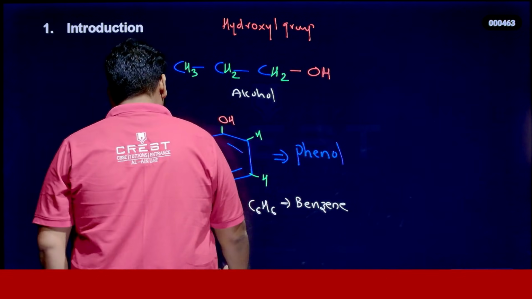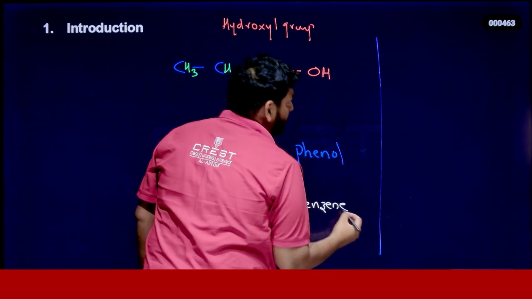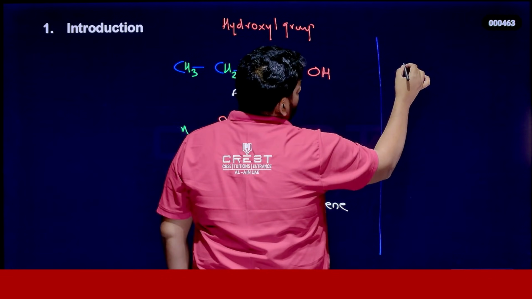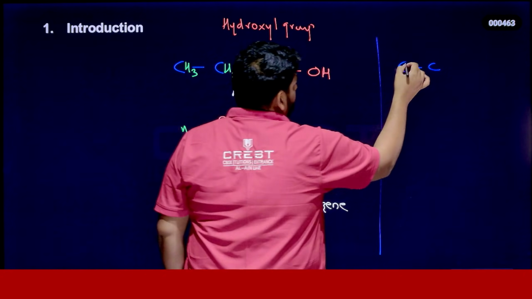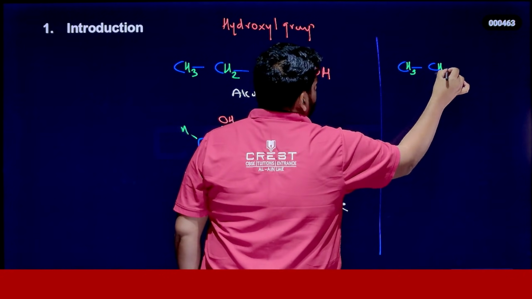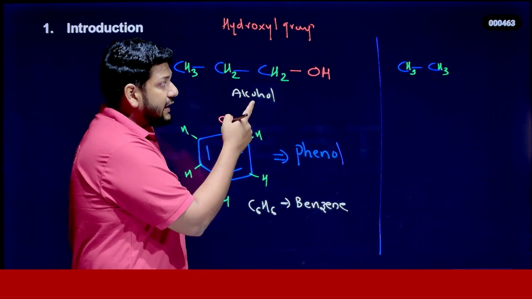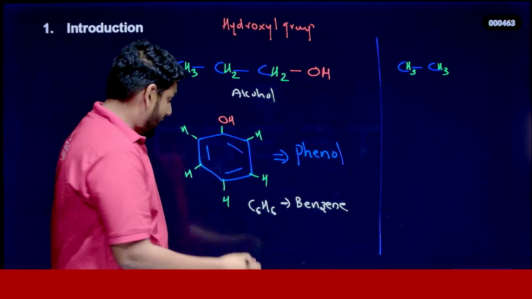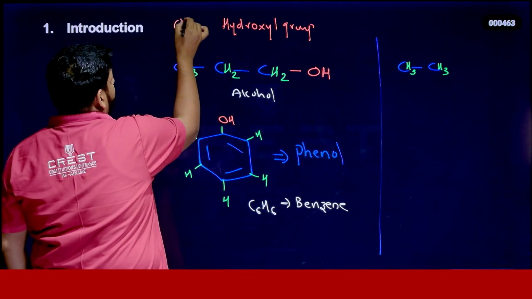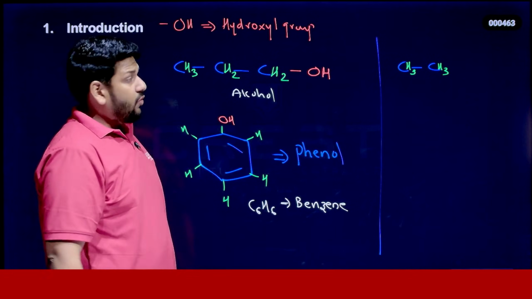Similarly, we can prepare ether. It's very simple. Look here how ethers are formed. If we have a hydrocarbon, I'm just taking 2 carbons, we can consider it as CH3 ethane, right? Now we can substitute one of the hydrogens of this ethane with an alkoxy group. That's different. Hydroxyl group means the OH group, right? Now what about the alkoxy group?